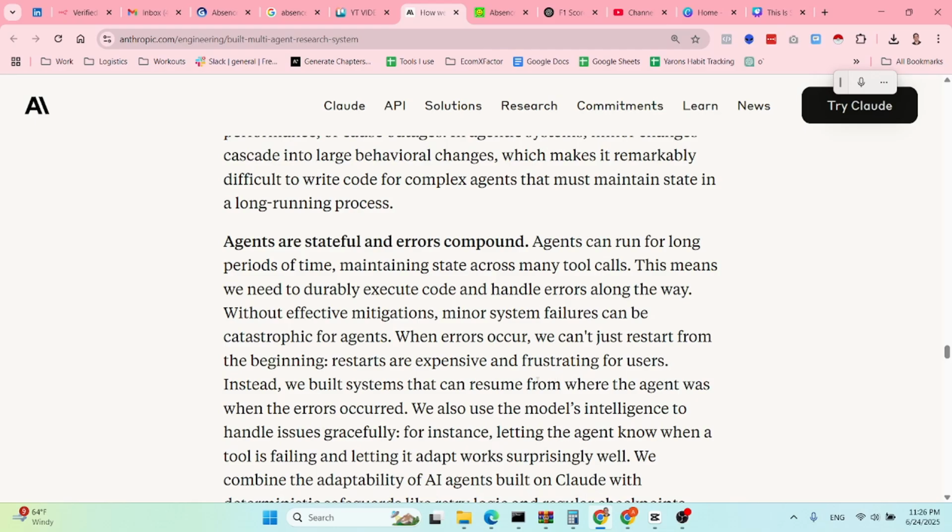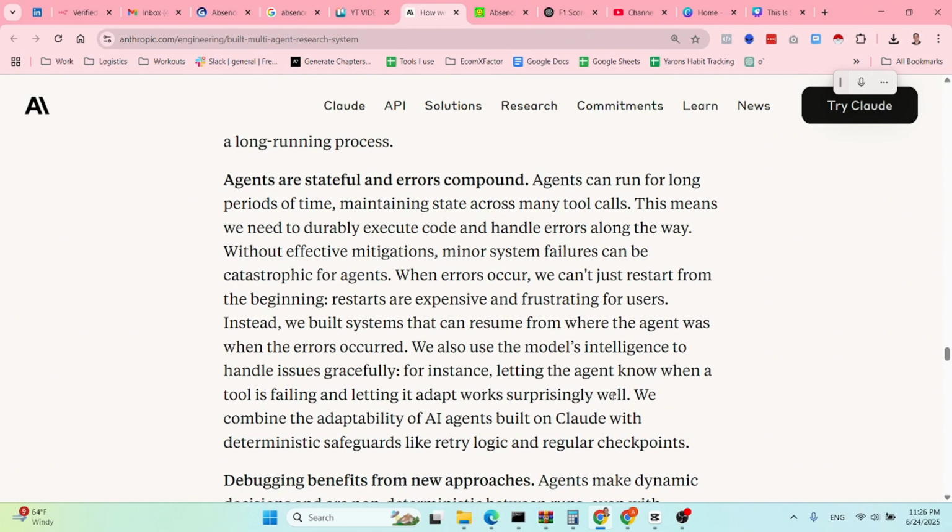We also use the model's intelligence to handle issues gracefully. For instance, letting the agent know when a tool is failing, and letting it adapt, works surprisingly well. And they combine the adaptability of AI agents built on Claude with deterministic safeguards like retry logic and regular checkpoints.